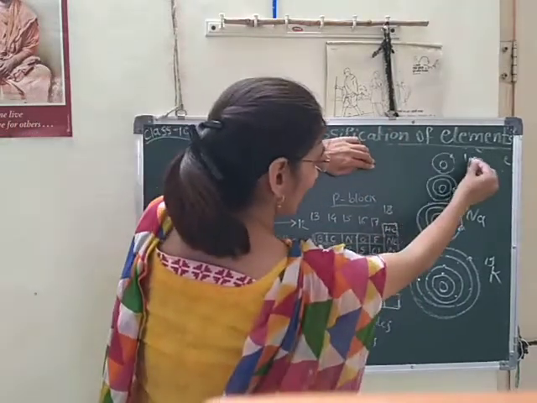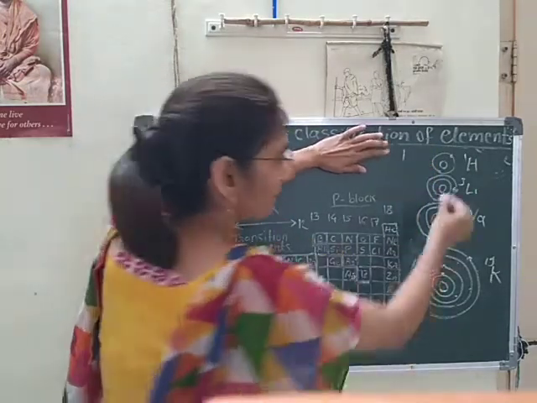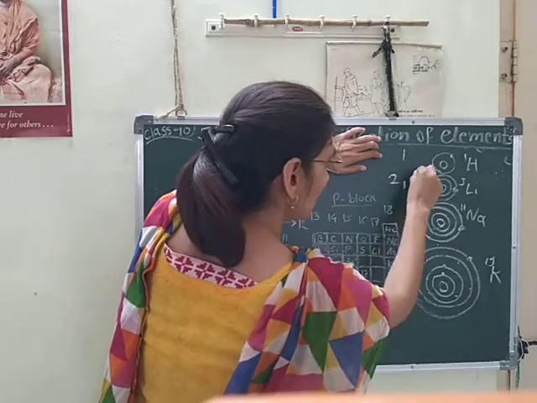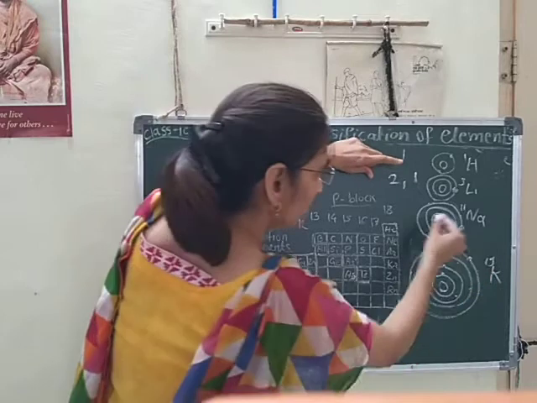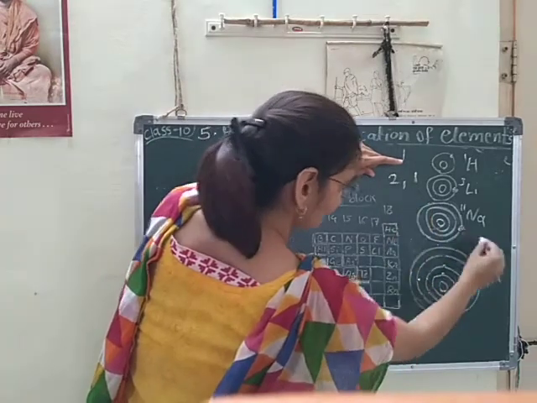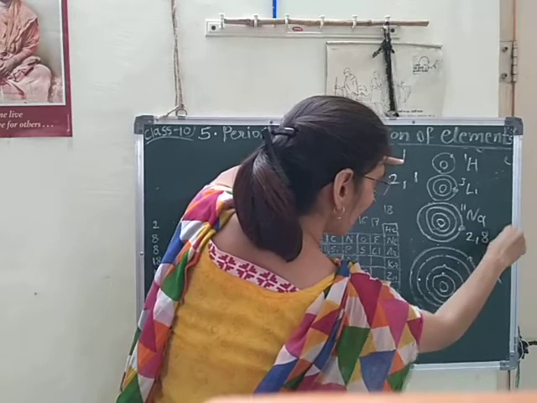Hydrogen has atomic number 1, that's why the electronic configuration is only 1. Here 2 and 1 means in the first orbit 2, then in the second orbit 1. In sodium, first orbit 2, then 8 and then 1.